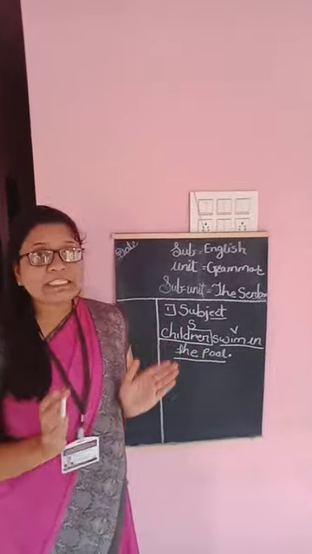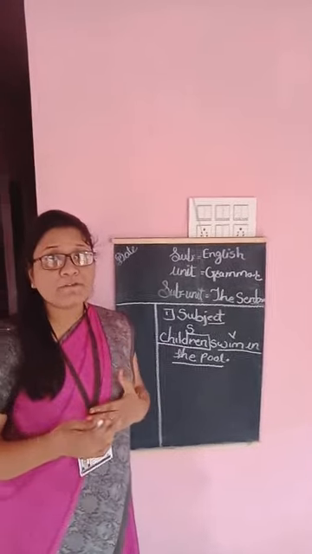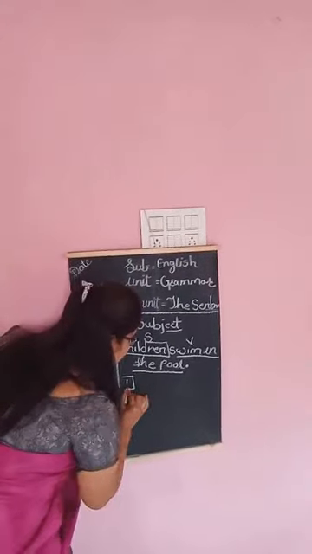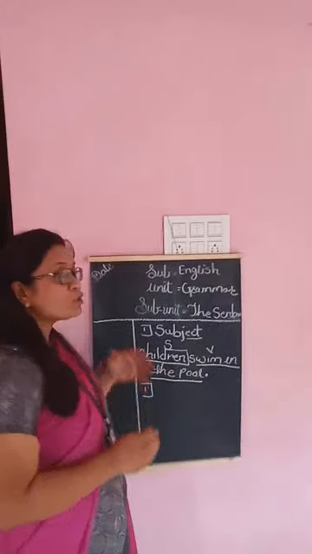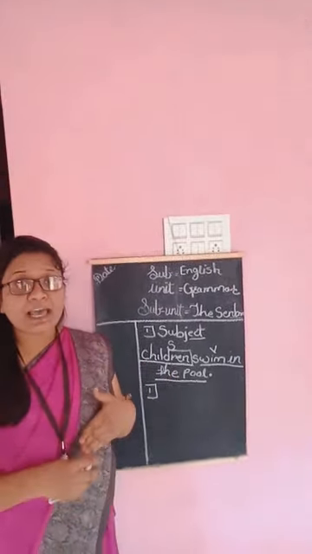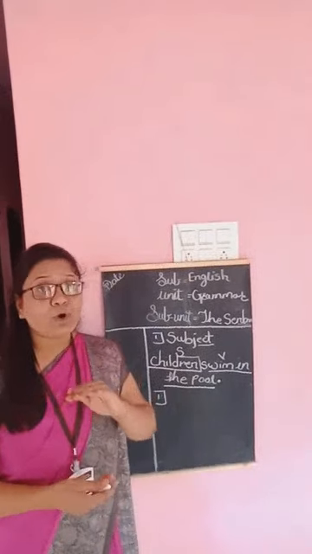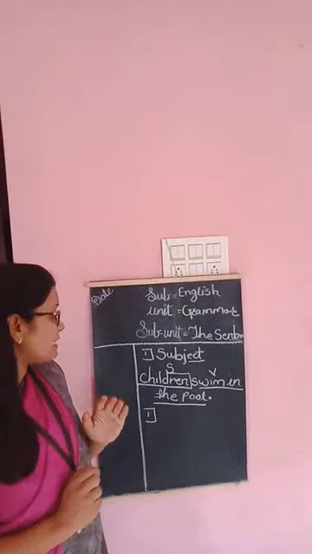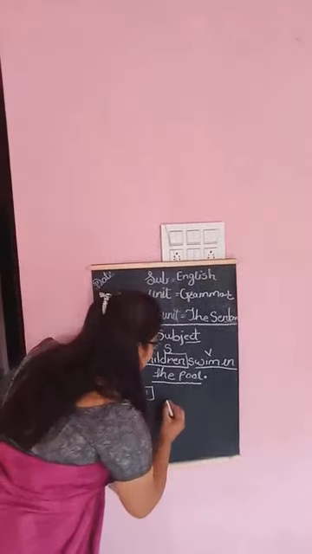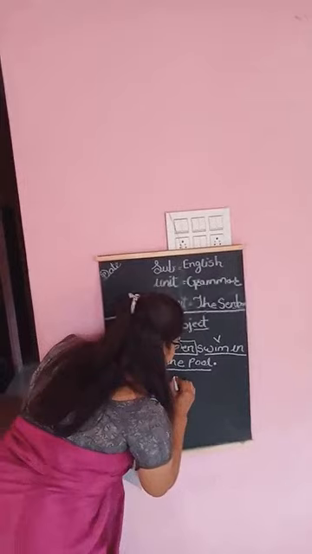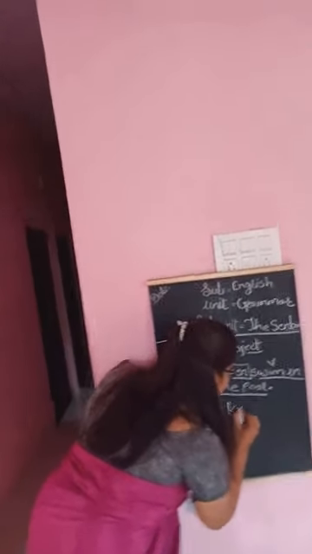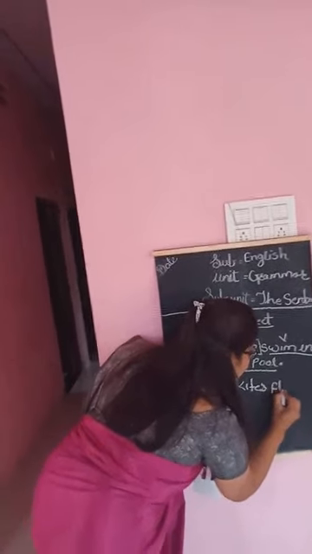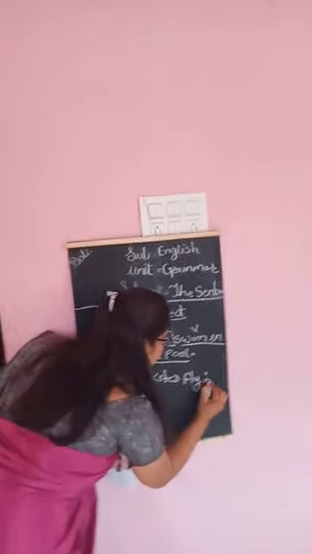Then we will see what a transitive verb and an intransitive verb are. First, the transitive verb. A verb which has an object is called a transitive verb. Now we will see an example: "Kites fly in the sky."